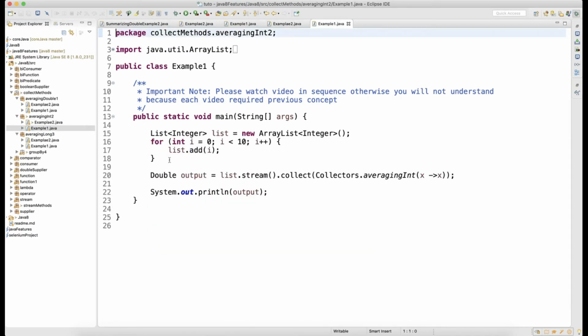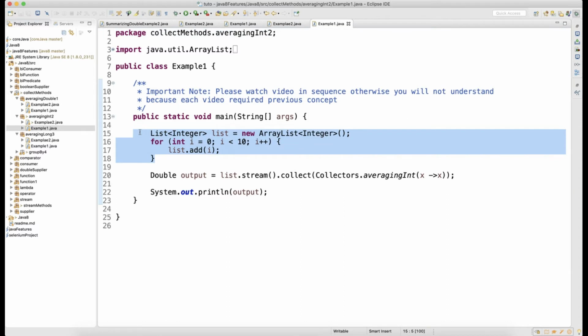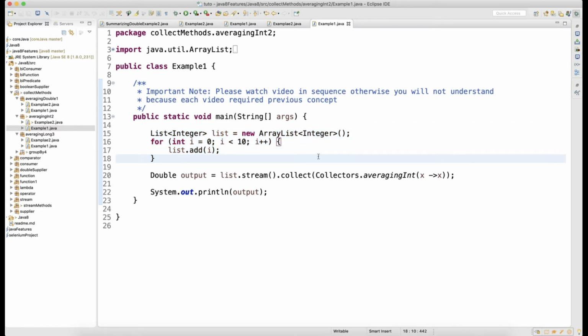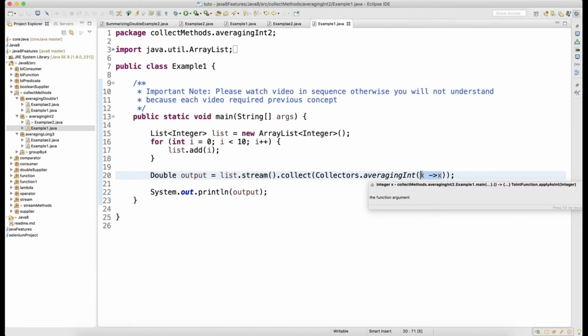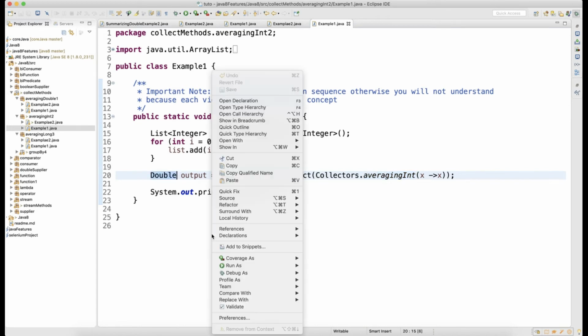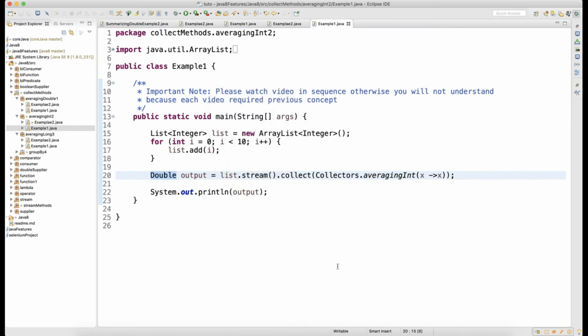Now let's go to another example where I have a list of integers. I have data equal to List.of integers, and I'm adding the integer data to the list, and then calling collect. Inside the collect I write Collectors dot averagingInt. I'm writing one function: whatever integer I supply, I return the same. It will do the average of the integers, and your output is going to be a double. Again here you will get 4.5.